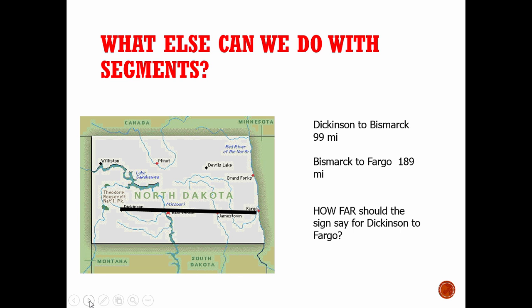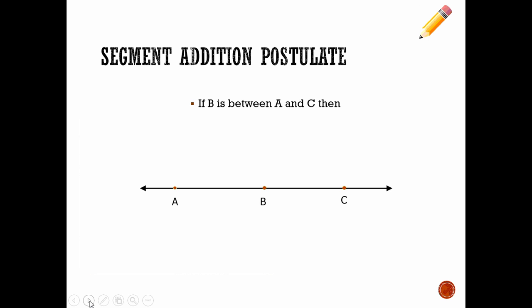Well, you're probably thinking, wouldn't I just add those two? Right, you could do this sort of intuitively, but we're talking about adding segments here, aren't we? Dickinson to Bismarck is a segment, Bismarck to Fargo is a segment. So another postulate that was told to people at the beginning of geometry studies is the segment addition postulate. Segment addition postulate simply says that we can add segments together, and I would draw this picture in your notes. Notice it says if B is between A and C, just like Bismarck was between Dickinson and Fargo,